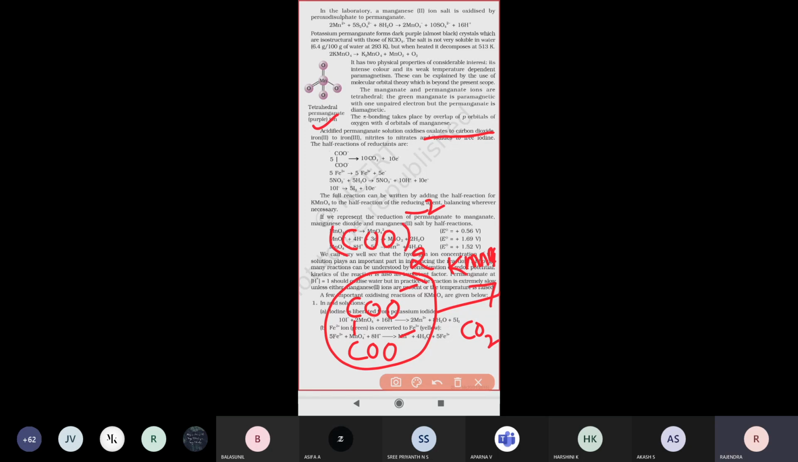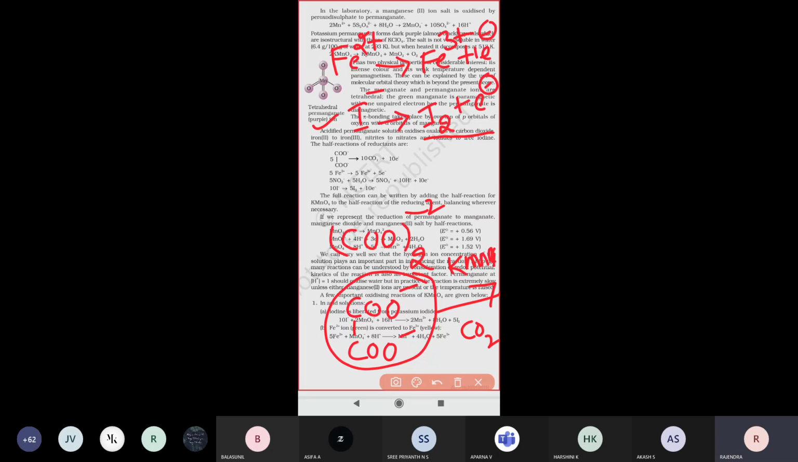Same like Fe2+ ions: when Fe2+ ions react with the permanganate ion, the KMnO4 solution, they become Fe3+ ions, with one electron released. Already we have seen this. Next, the iodide ion reacts with the permanganate ion to form iodine, with electrons released. So all these reactions represent oxidation reactions only.